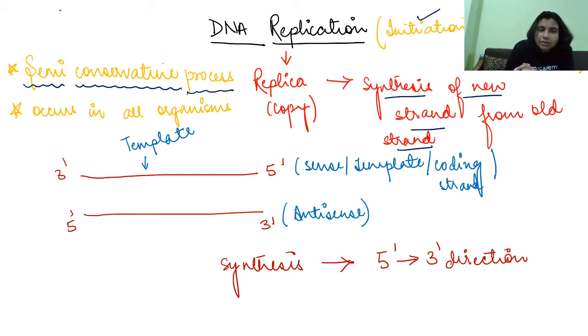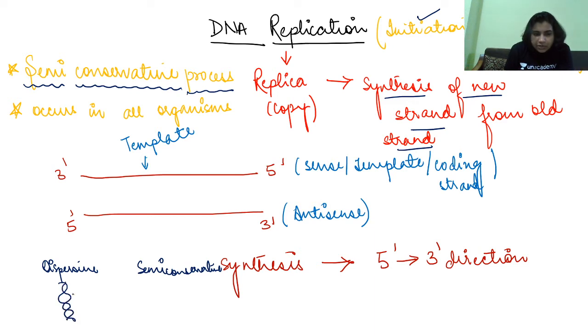Semi-conservative means what? Suppose there are actually 3 types: dispersive. Just give me a second. Dispersive means what? Suppose this is one strand, this is another strand.